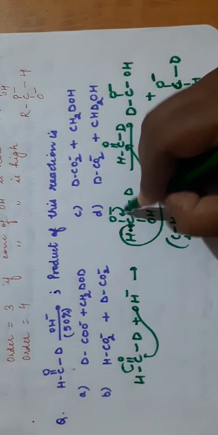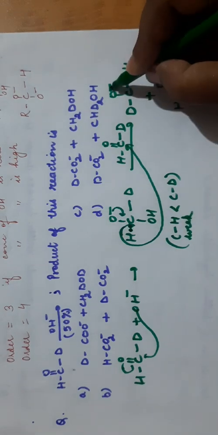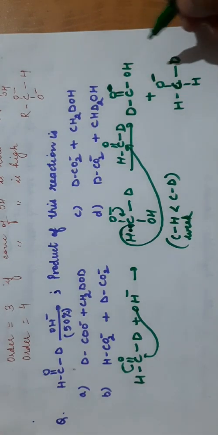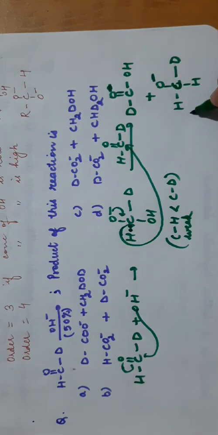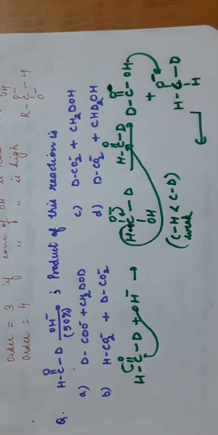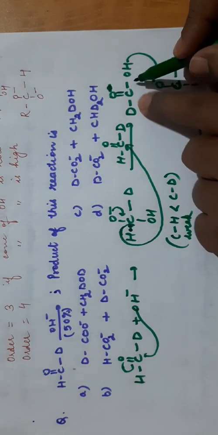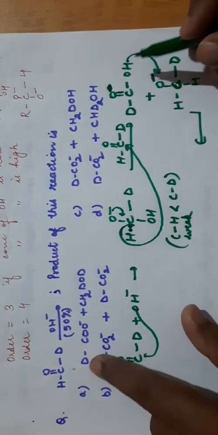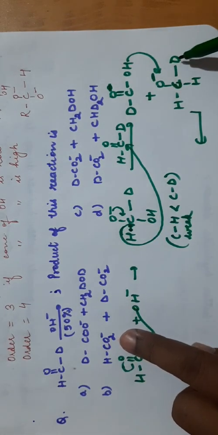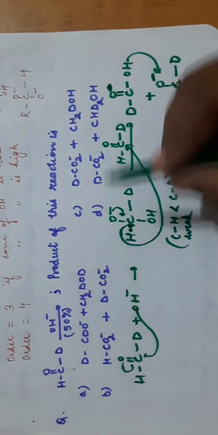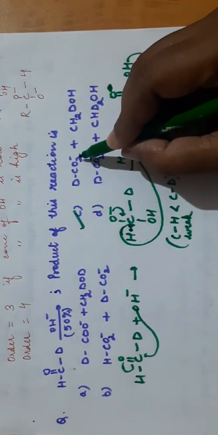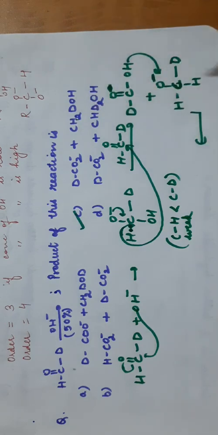This electron pair will come here and then it will move, so there is no negative charge here, a double bond. Now you have got this. Now there will be a proton transfer between them. This hydrogen will be shifted here. So what will be the product? DCOO minus plus CH2DOH. This one: DCOO minus plus CH2DOH.